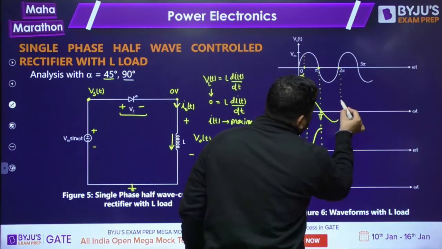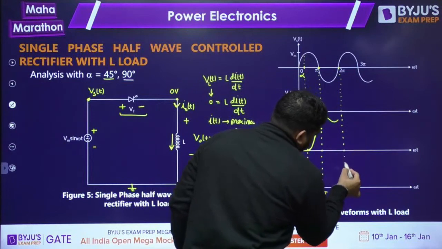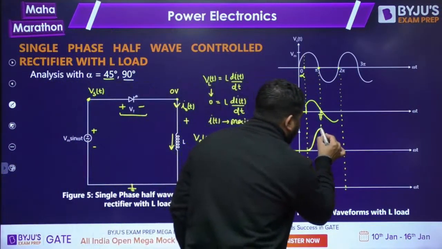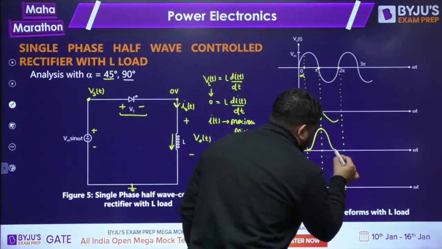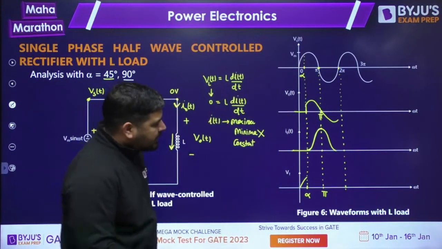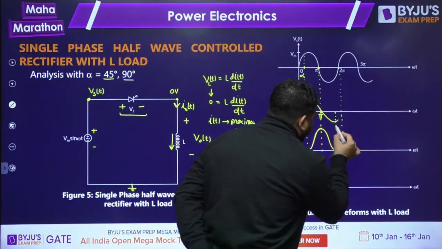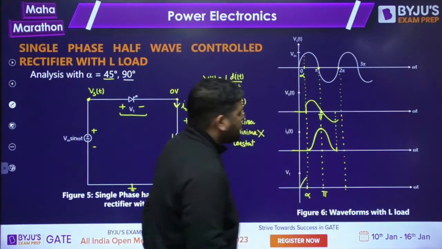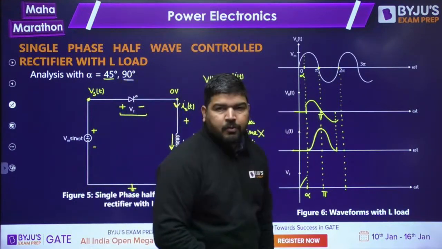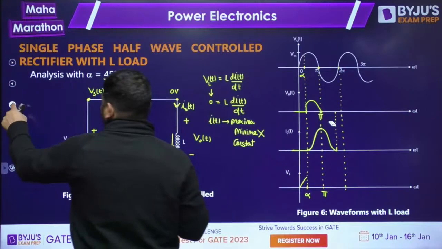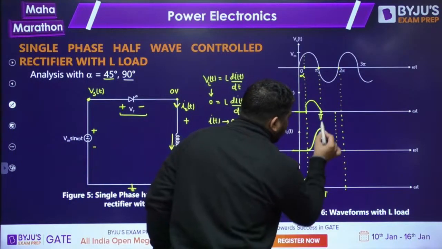Now up to what instant will this conduct? Up to the instant by which this current becomes zero. Let's say at this instant the current becomes zero. Up to this instant, the voltage will be there. It means the thyristor will conduct up to this instant.